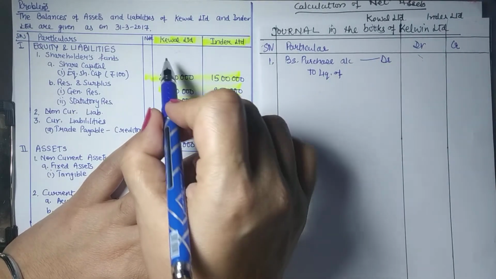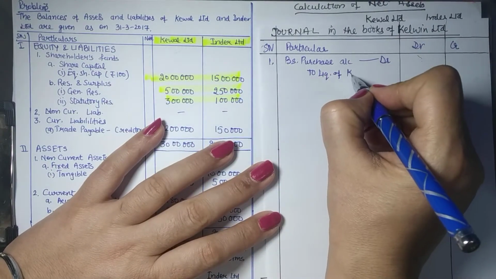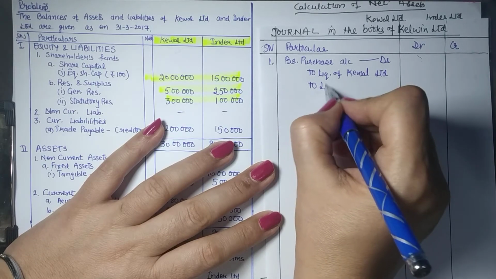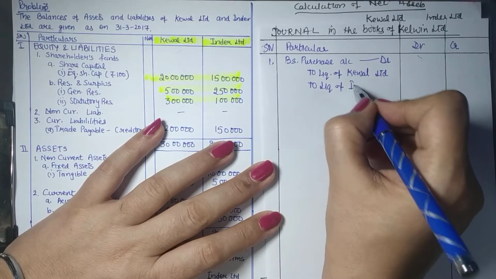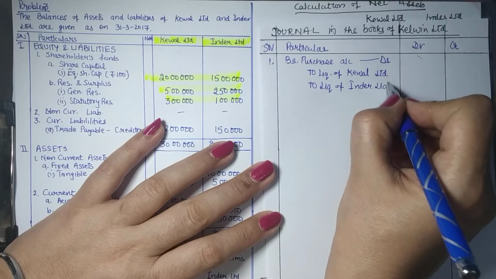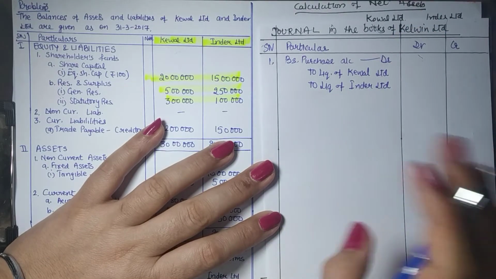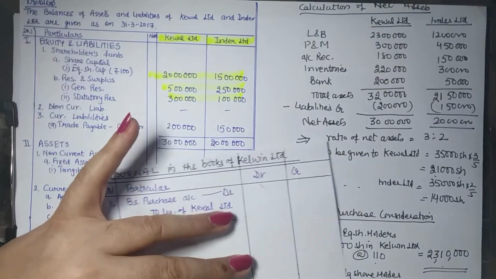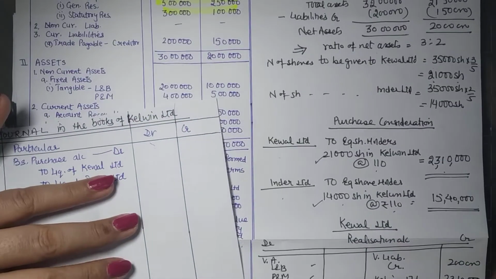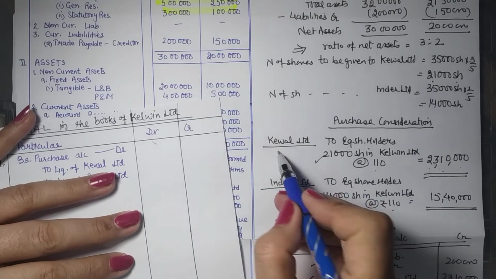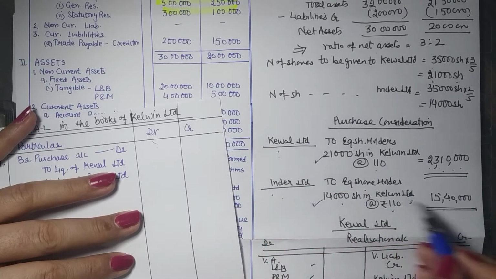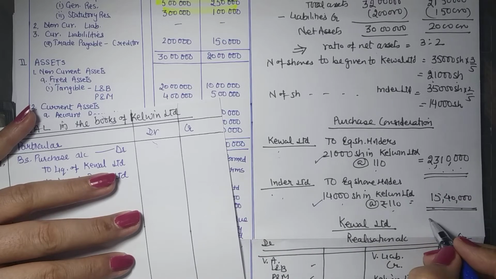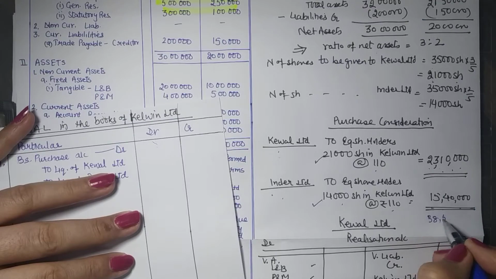Since in this case both Keval and Inder are vendor companies, we will write to liquidators of Keval Limited, to liquidators of Inder Limited. So a combined entry will be passed for both. We know that the total business was purchased for a consideration of, see here, 23,10,000 for Keval Limited, and for Inder Limited the amount was 15,40,000. That means the total consideration was 38,50,000.